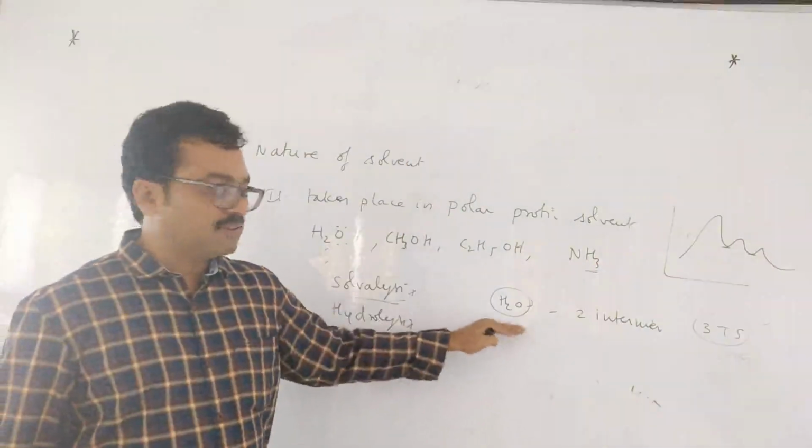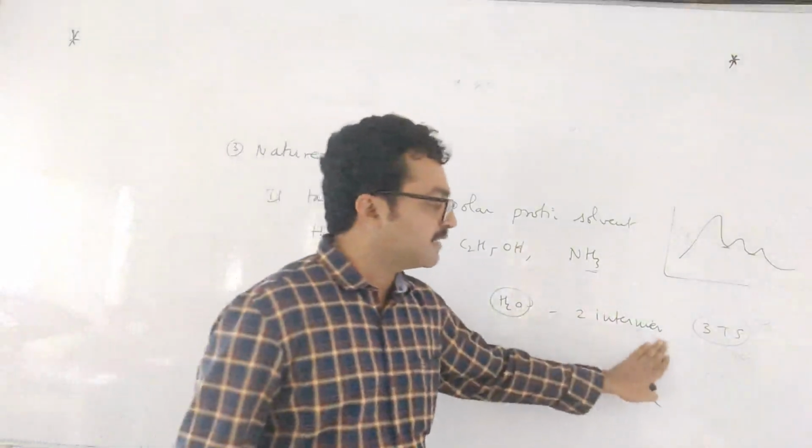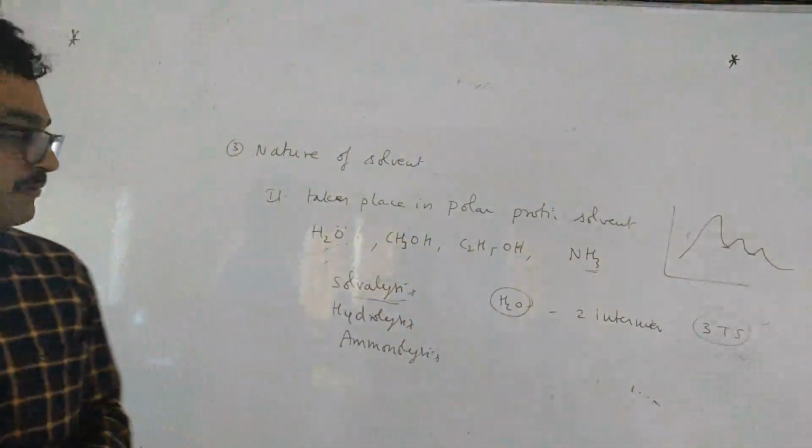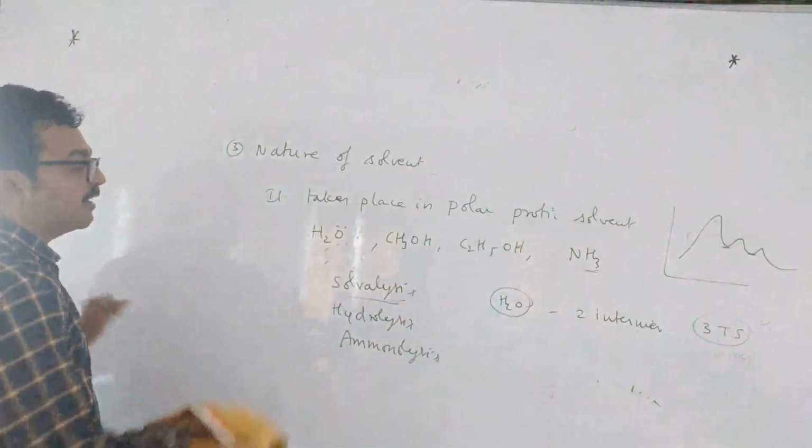If you take the reaction with water, I will tell you the example afterwards, that is not needed now. 2 intermediates are formed and 3 transition states are formed. Okay children? So it takes place in polar protic solvent.